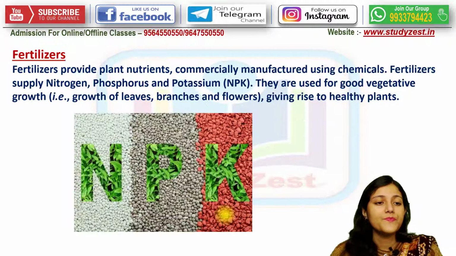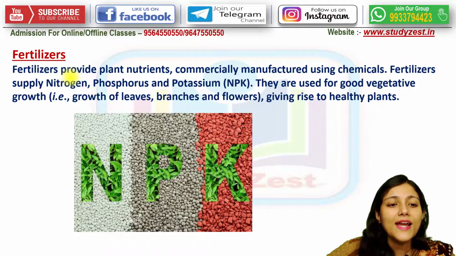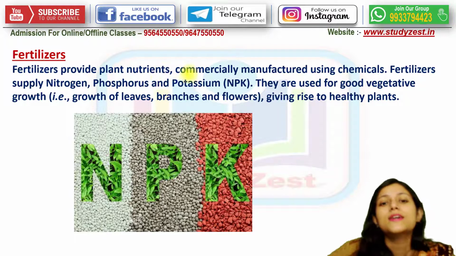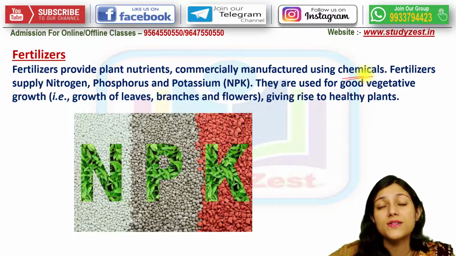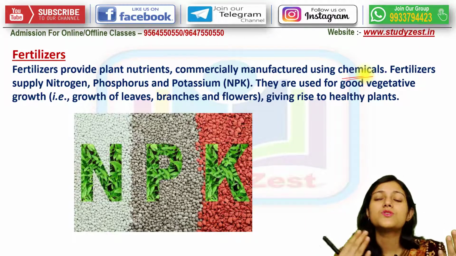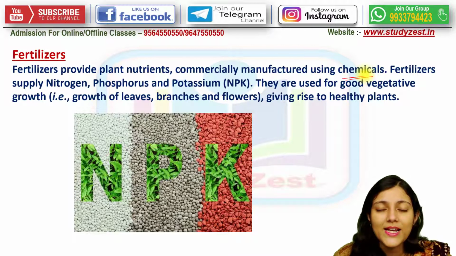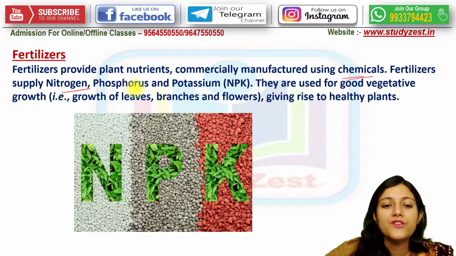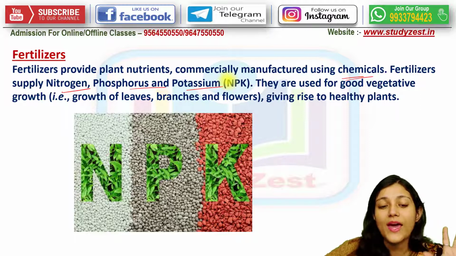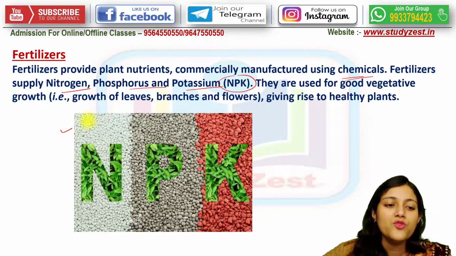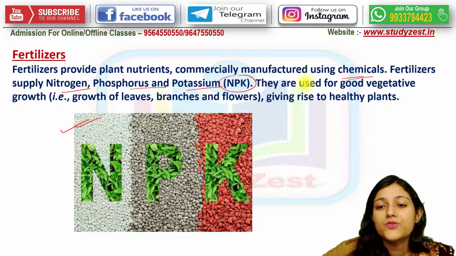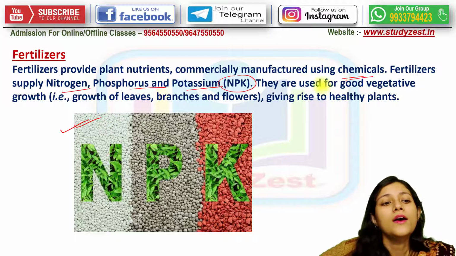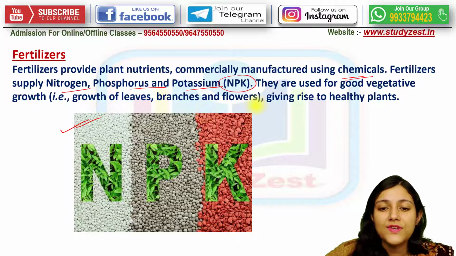Okay. Next, coming to fertilizers. See, fertilizers provide plant nutrients. Commercially, they are manufactured by using chemicals. This is very important. So here the main difference between manures and fertilizers starts. These fertilizers supply the source of nitrogen, phosphorus and potassium, and together it is known as NPK. A beautiful picture is shown over here. It will help you to remember. So these are used for good vegetative growth of the leaves, branches as well as the flowers, and it helps to give rise to healthy plants.